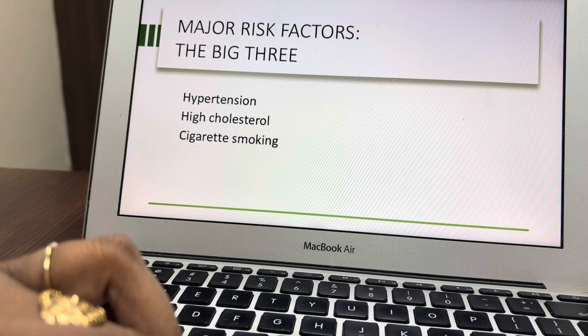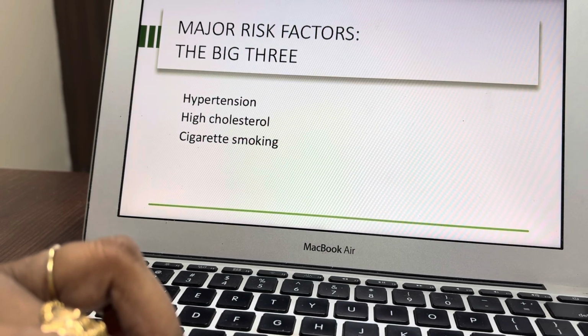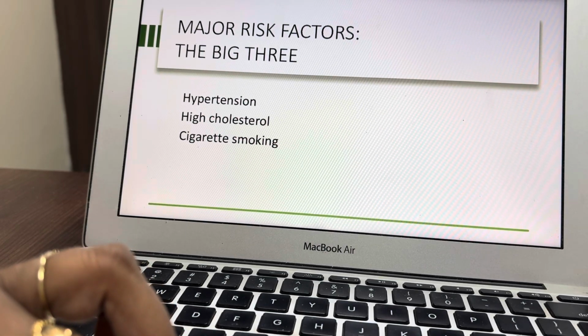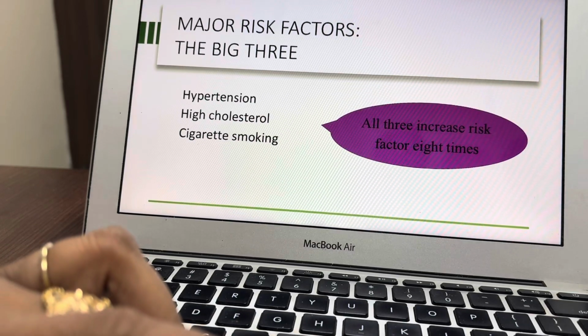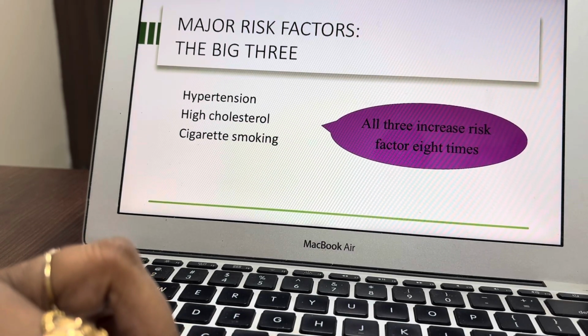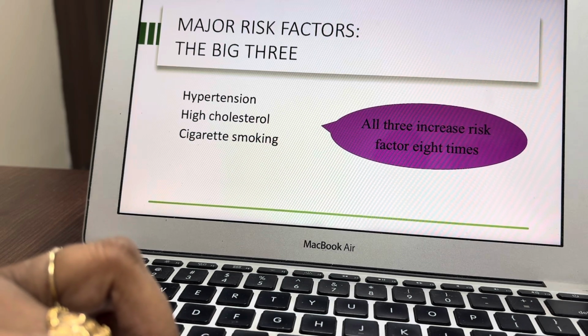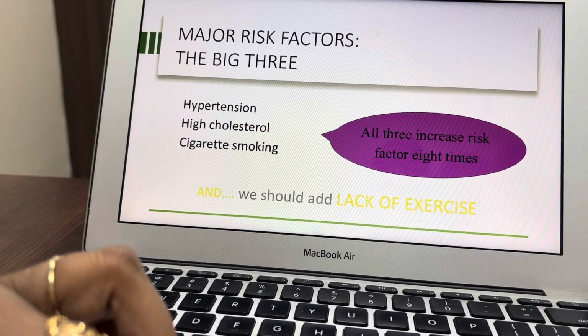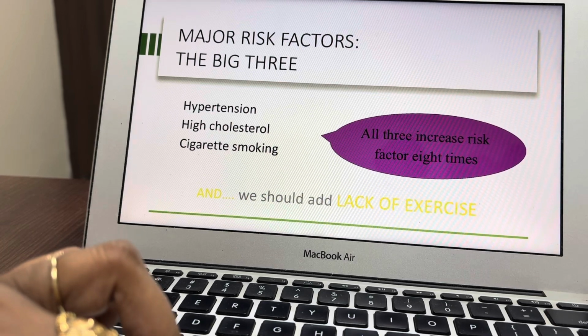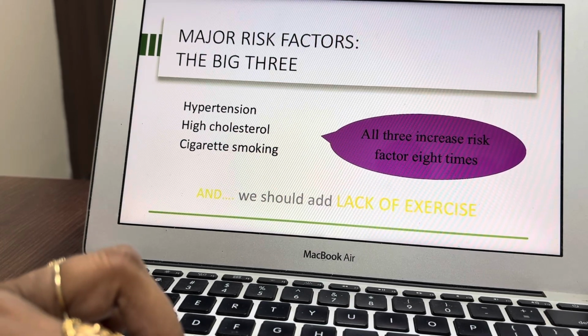If you want to know the major big three risk factors of acute coronary syndrome, they are hypertension, dyslipidemia, and cigarette smoking. All three increase the risk 8 times compared to a non-hypertensive, non-dyslipidemic, or non-smoker person. We should also add lack of exercise as one of the new members.